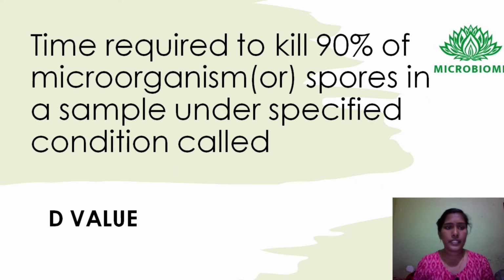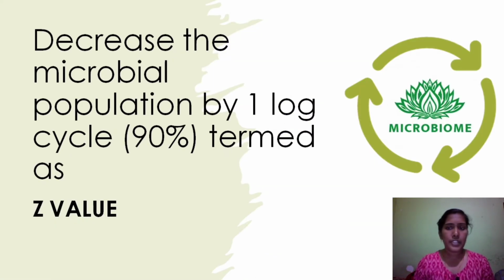And the next question is, the time required to kill 90% of microorganisms or spores in a sample under specified conditions is called D-value, that is decimal reduction time. Moving on to the next question, the temperature change needed to decrease the microbial population by 1 log cycle, 90%, is termed as Z-value. It is used in microbial thermal death time calculation.